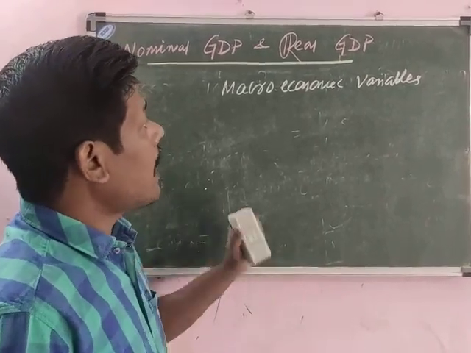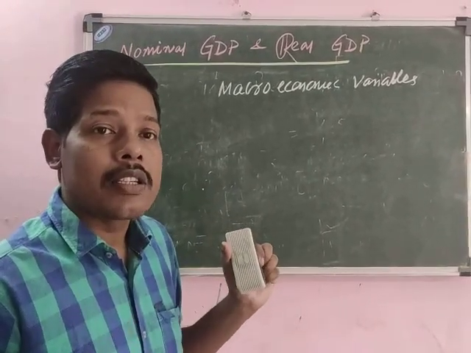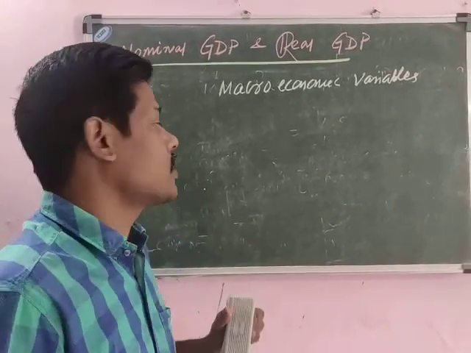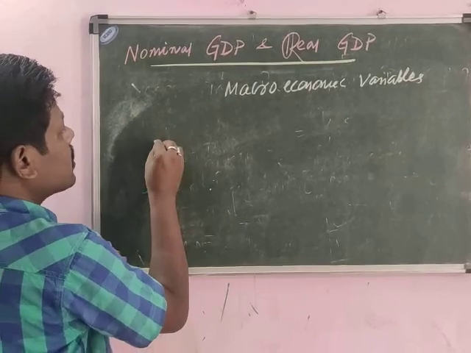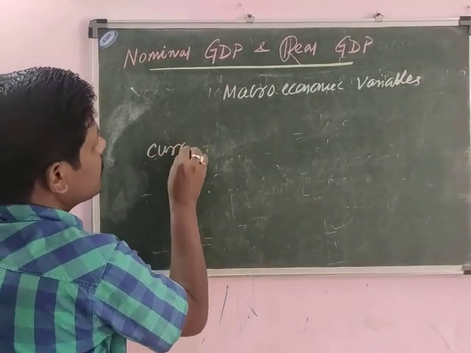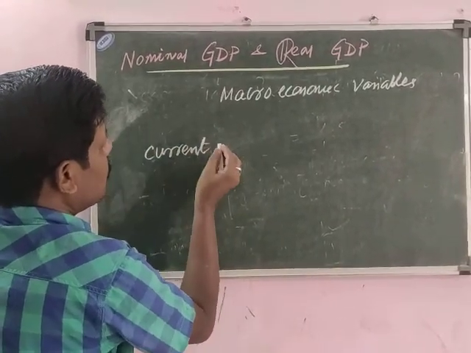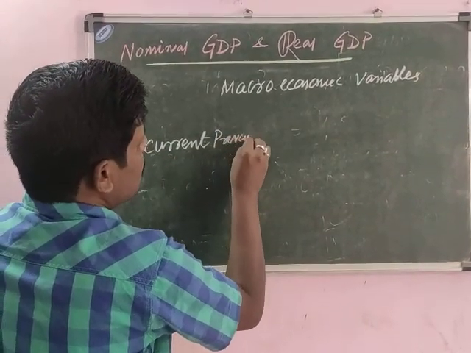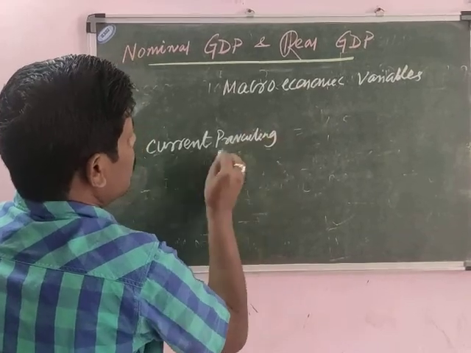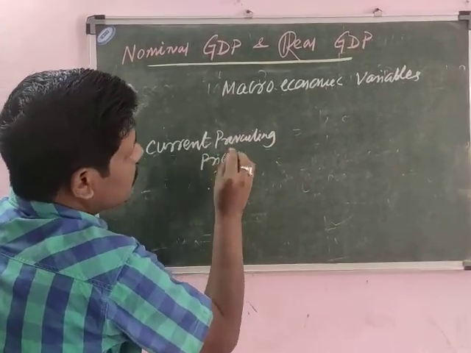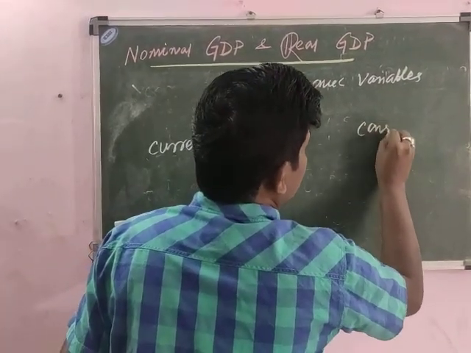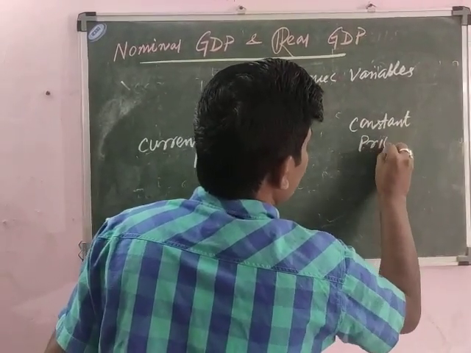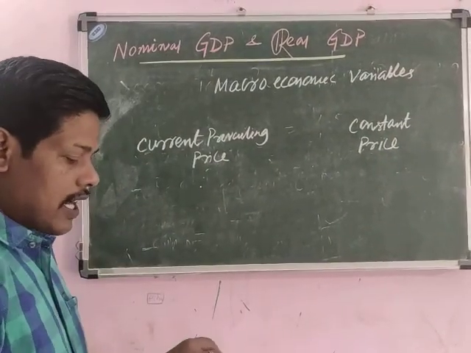You know that these macroeconomic variables are evaluated in terms of two types of prices. One is the current prevailing price, and another is the constant price, or a constant set of prices.